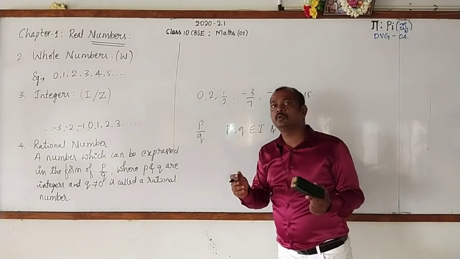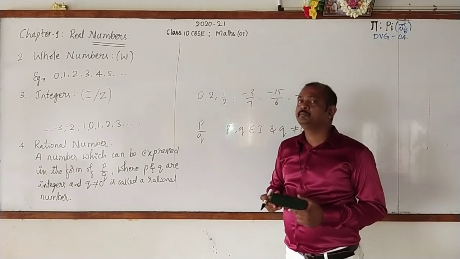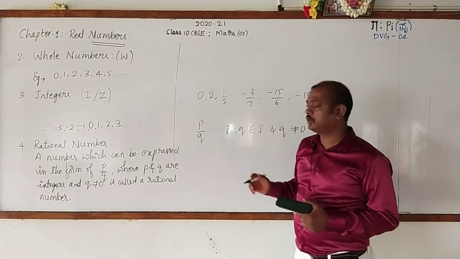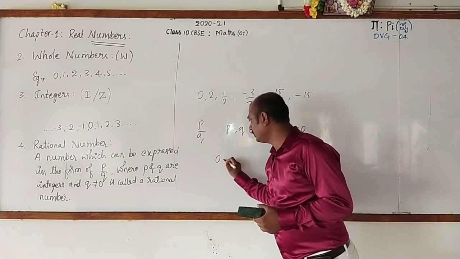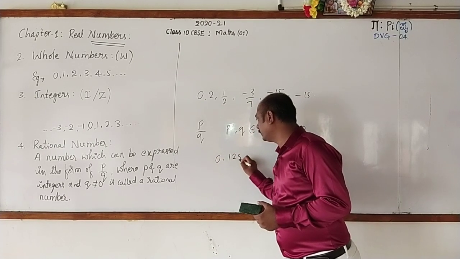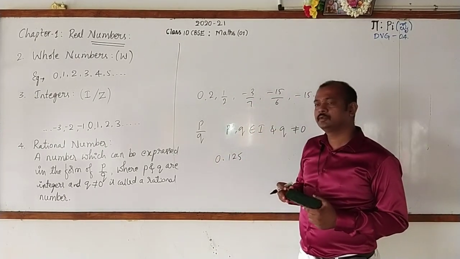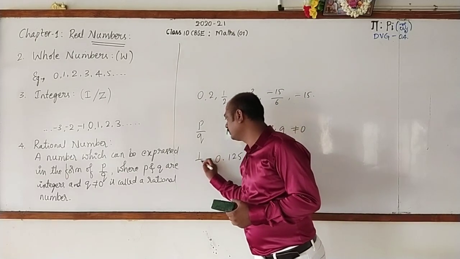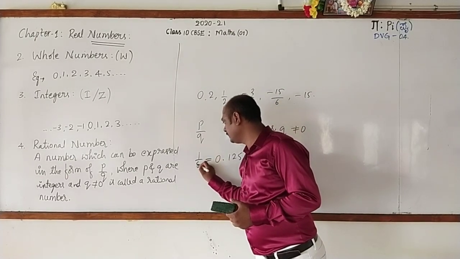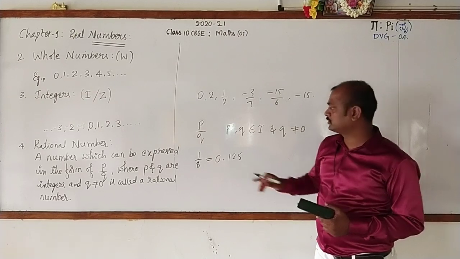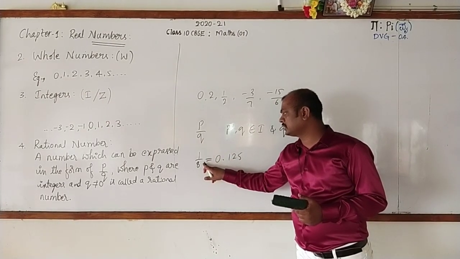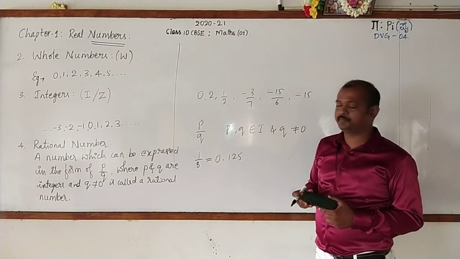Just I go for making you to recall that. Observe here. 0.125. Do you remember this? This is the value of 1 by 8. So here it is the number, it is expressed in decimal form.